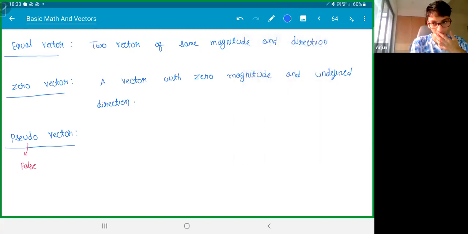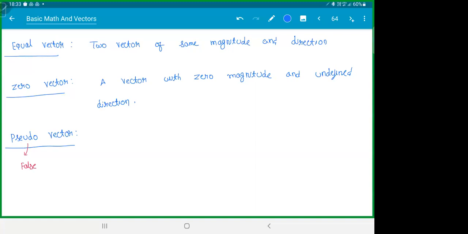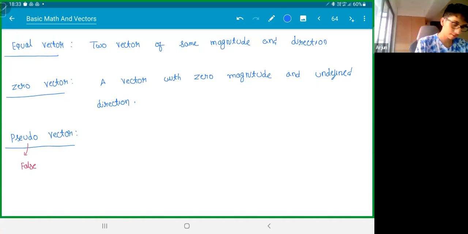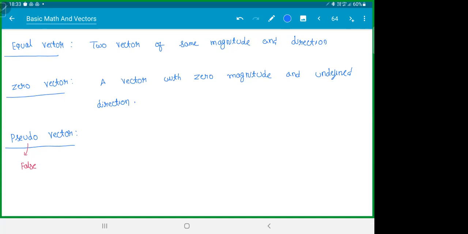Undefined and arbitrary mean the same, right? Arbitrary means you're taking any direction. Undefined means the same thing: you can't define any particular direction. So at the end of the day, they mean the same in this case.